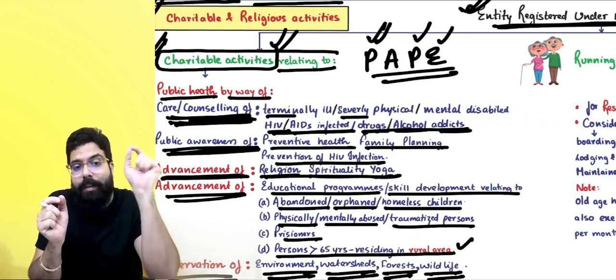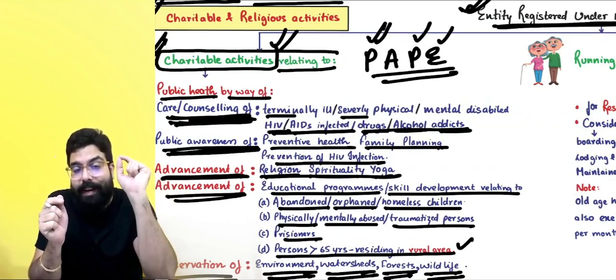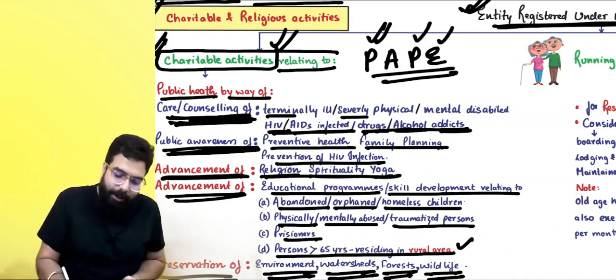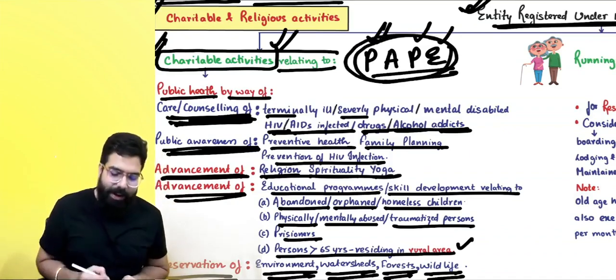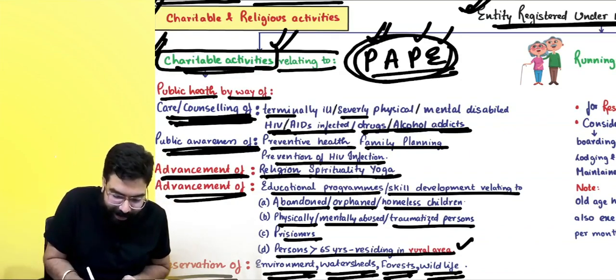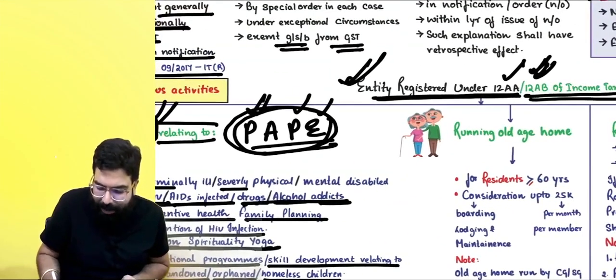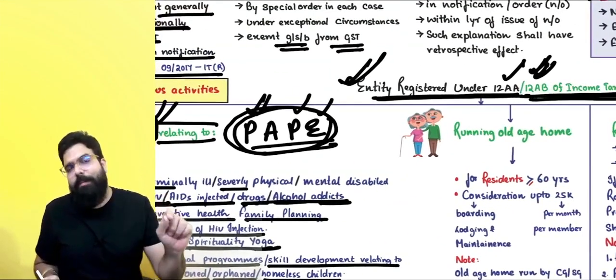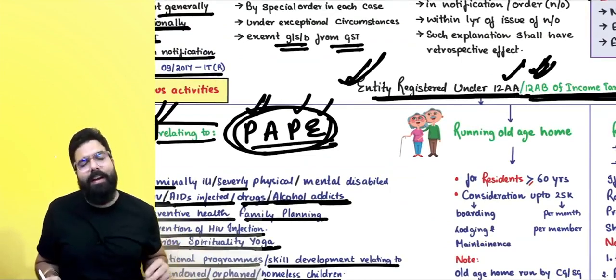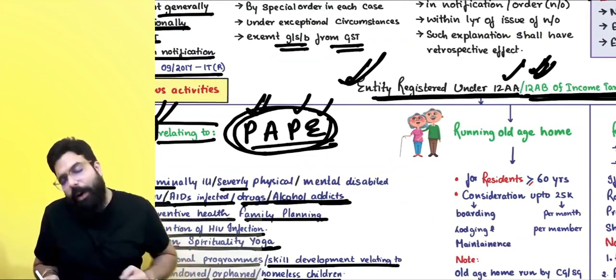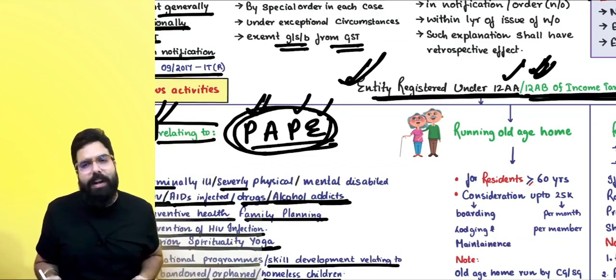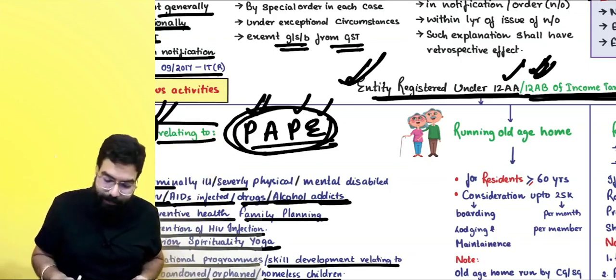Baba, remember always person greater than 65 and residing in rural area, then these PAPE activities which are done are charitable activity, and if an entity registered under 12AA or 12AB of the Income Tax Act is going ahead and doing these activities, even though they might go ahead and charge some amount, but they will not go ahead and charge any GST. Okay, sir.